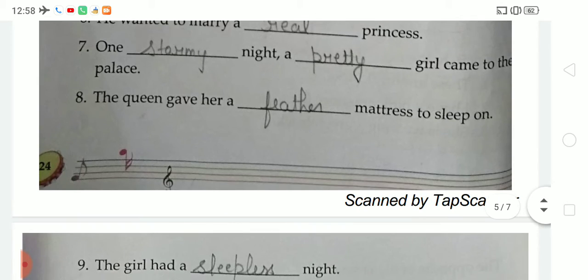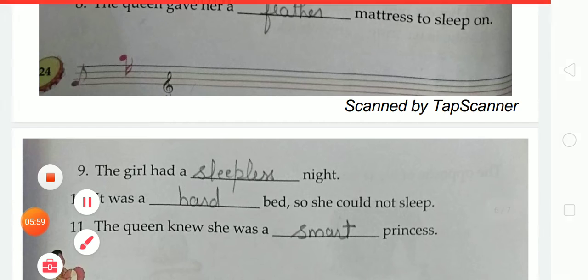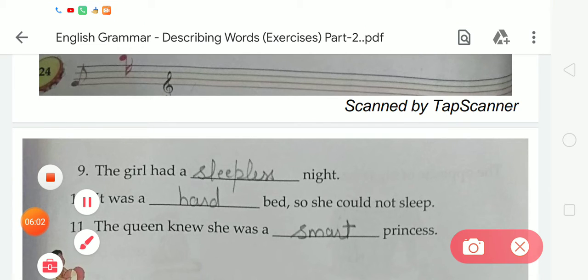Now moving to the next, number 9, which is given on page number 25. The girl had a dash night. We have to write on the blank sleepless. The spelling of sleepless is S-L-E-E-P-L-E-S-S, sleepless. Now number 10: it was a dash bed, so she could not sleep. On the blank we have to write hard. It was a hard bed, so she could not sleep.